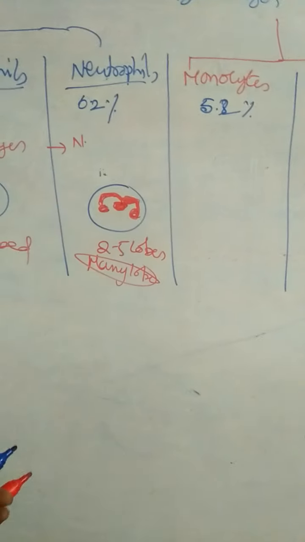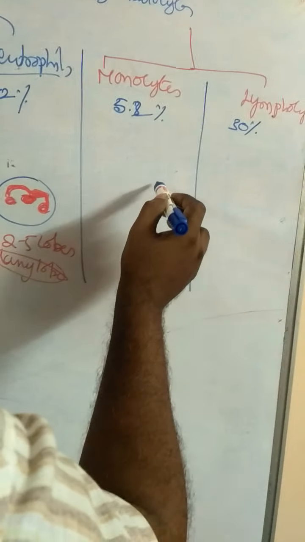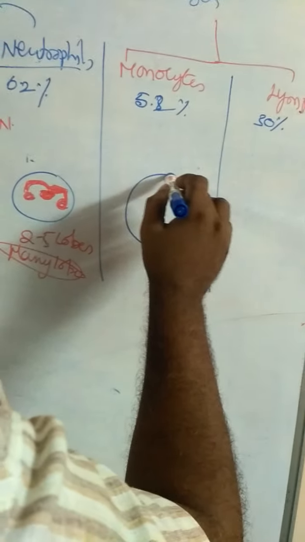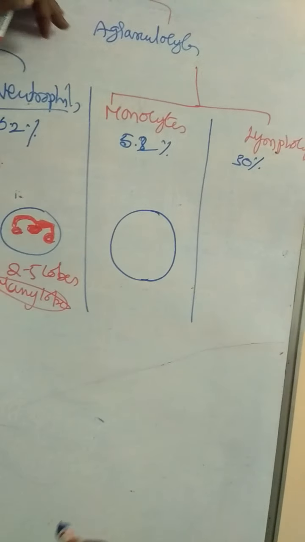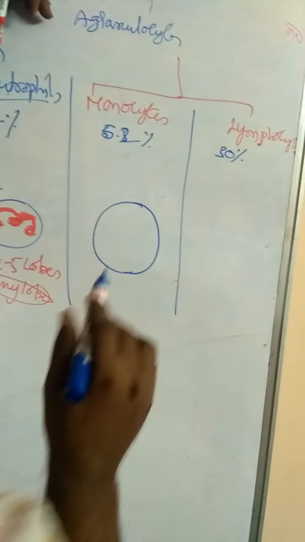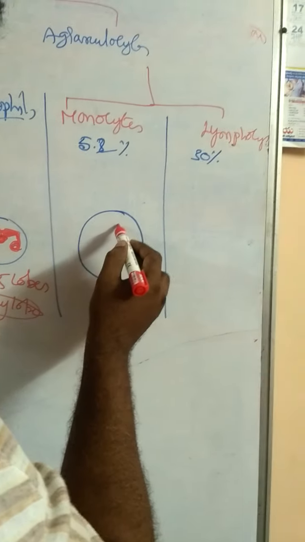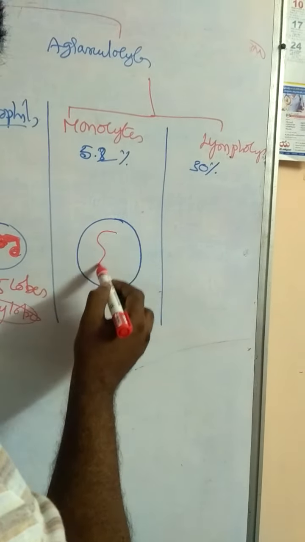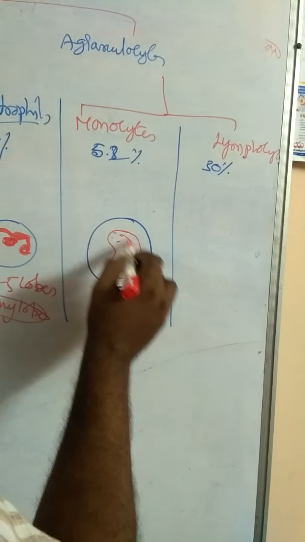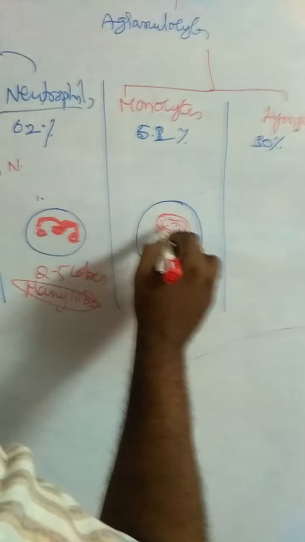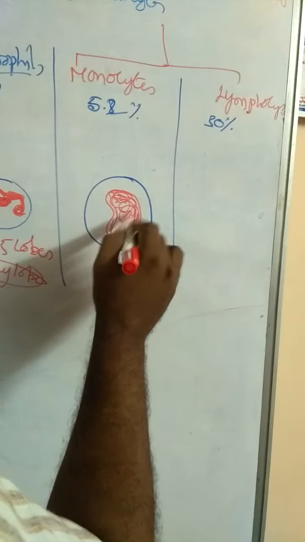Coming to monocytes. Monocytes are the largest blood cells. Monocytes contain a reniform nucleus. Reniform nucleus means a kidney-shaped nucleus.